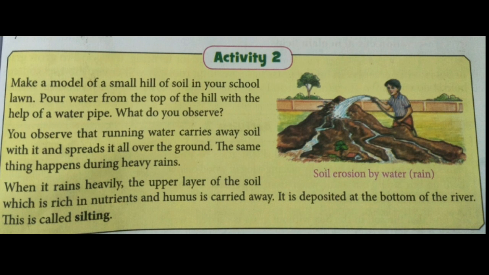The deposition of the top layer of the soil in the river bed. And how is this top layer of the soil deposited? Because it is carried away by the heavy rain. When water flows in the river, this top layer of the soil is deposited in the river bed, and it is called silting.